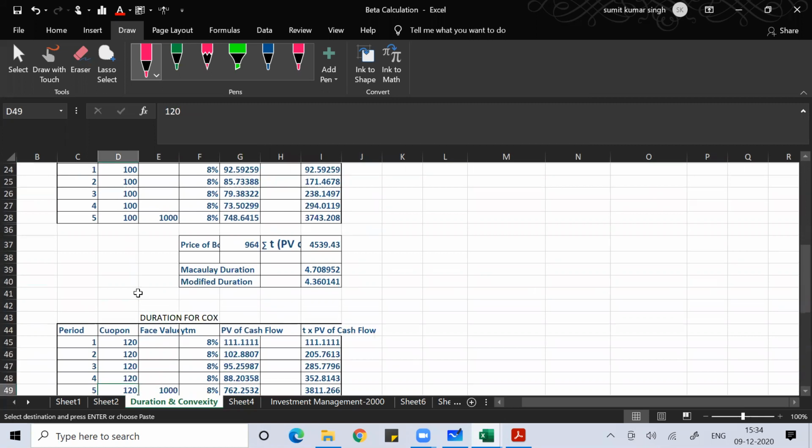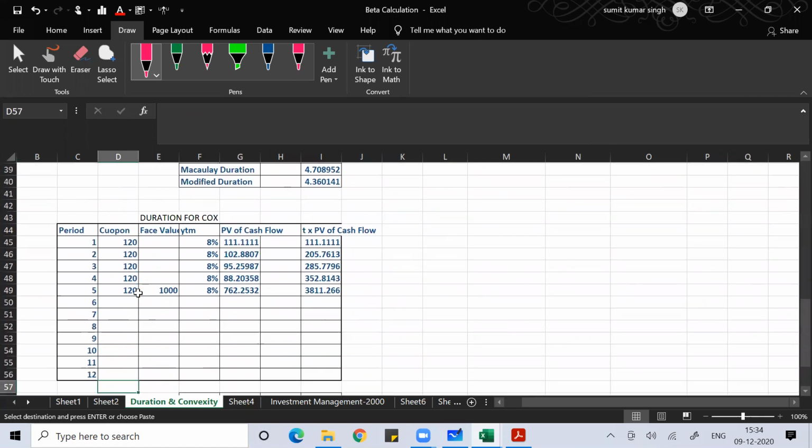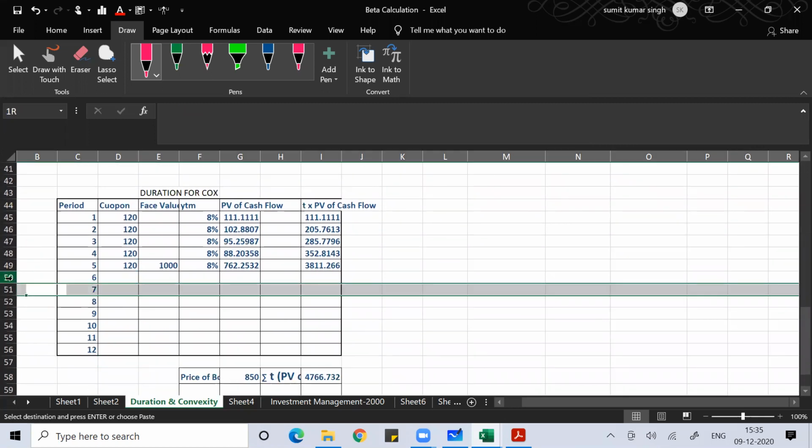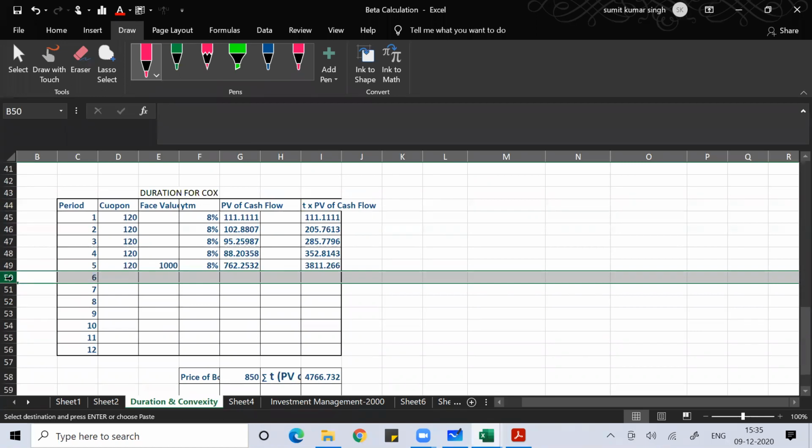So durations are basically of two types, Macaulay duration and modified duration. Duration basically measures the sensitivity of the price of the debt instrument with respect to the yield to maturity of the debt instrument. So for a 1% change in YTM, how much negative change will it bring to the price of the debt instrument, because we know that they are inversely proportional. That value which measures the slope of that change is the duration.